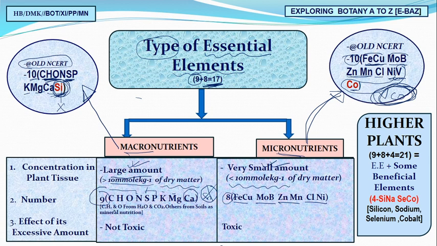Now, a question is usually asked: what is the source of the very important elements carbon, hydrogen and oxygen? Yes, this carbon, hydrogen and oxygen usually come from either water or carbon dioxide. The other elements usually come from soil. So soil is the main source. So the main sources are soil, water and CO2 for the macronutrients.